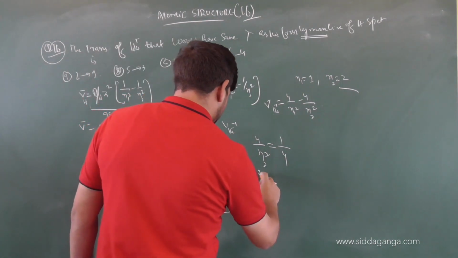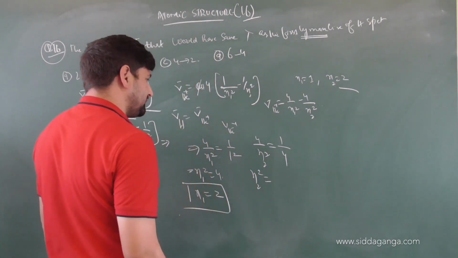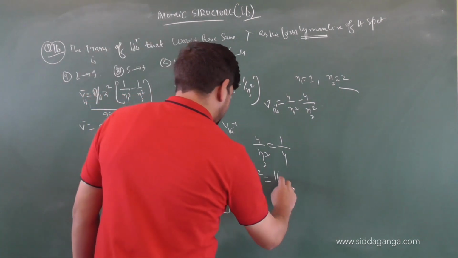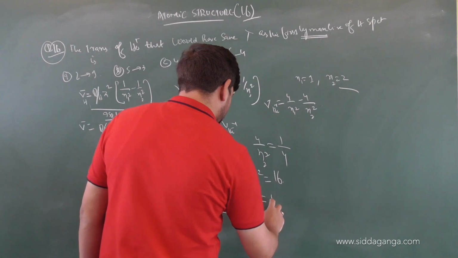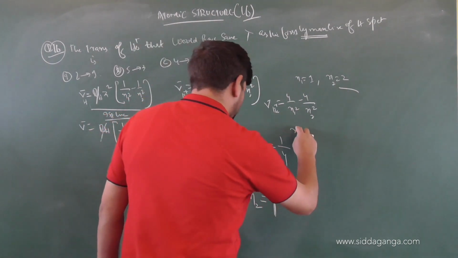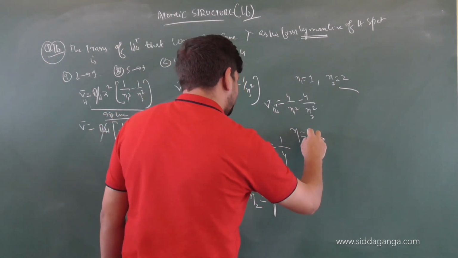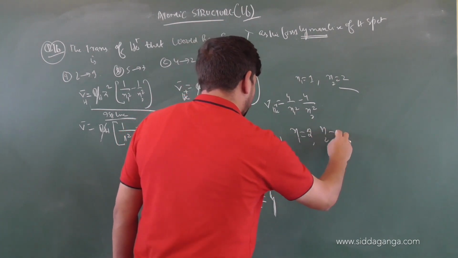So what will n2 square be equal to? 16. So what is n2 equal to? 4. So children, we got n1 equal to 2 and n2 equal to 4.